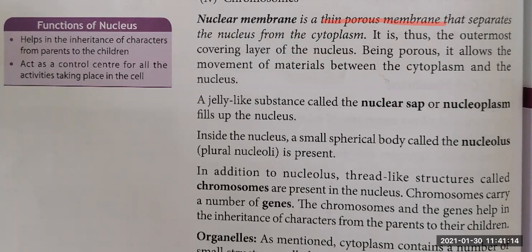Cytoplasm, na? So that things can move between the cytoplasm and the nucleus, and it is a separating layer which is separating the nucleus from the cytoplasm, because outside it is liquid.